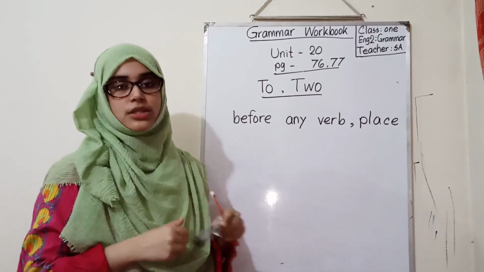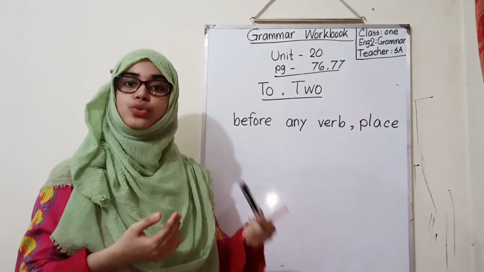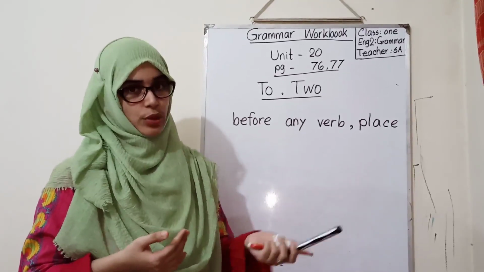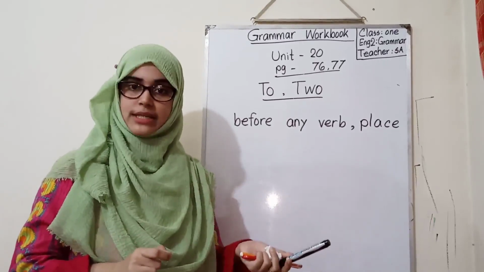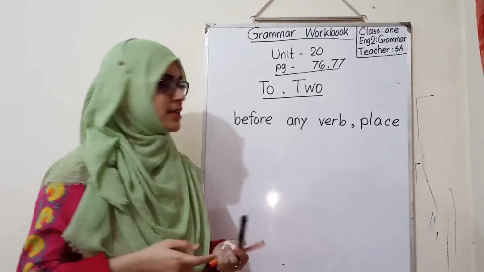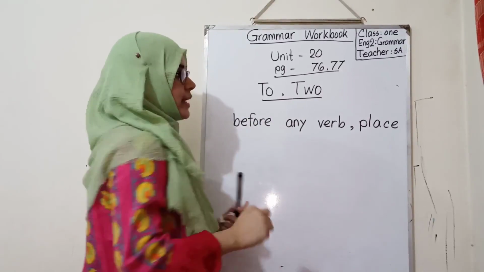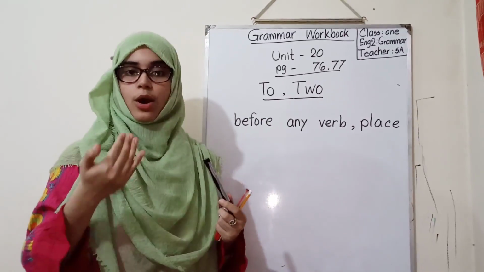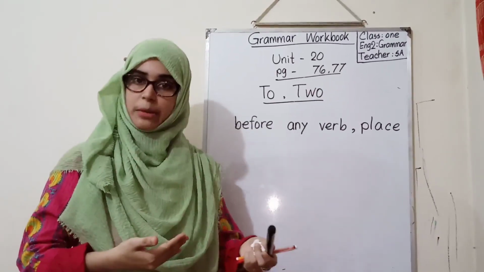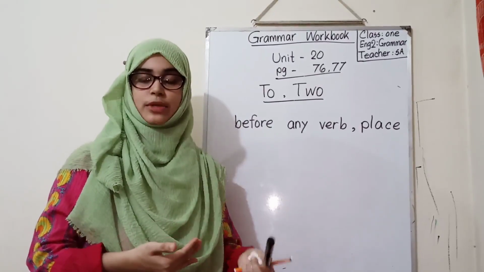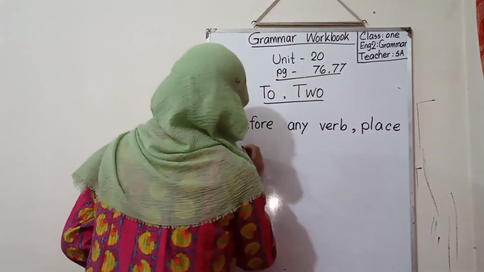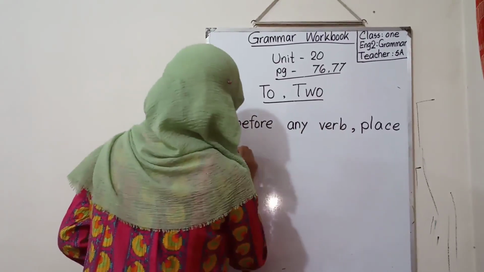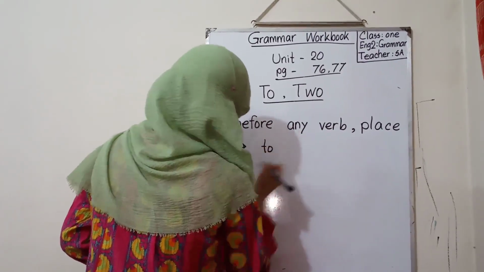Like, I want to go to the dining table at 2 o'clock. That means when it is 2 o'clock, you will go to the dining table to take your lunch. So before any verb, like I want to take, or I am going to take my lunch to the dining table at 2 o'clock, and before any place, it will be to.